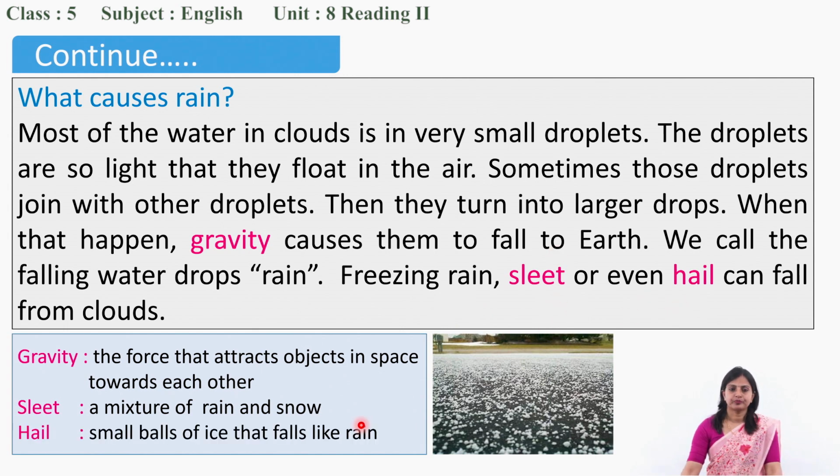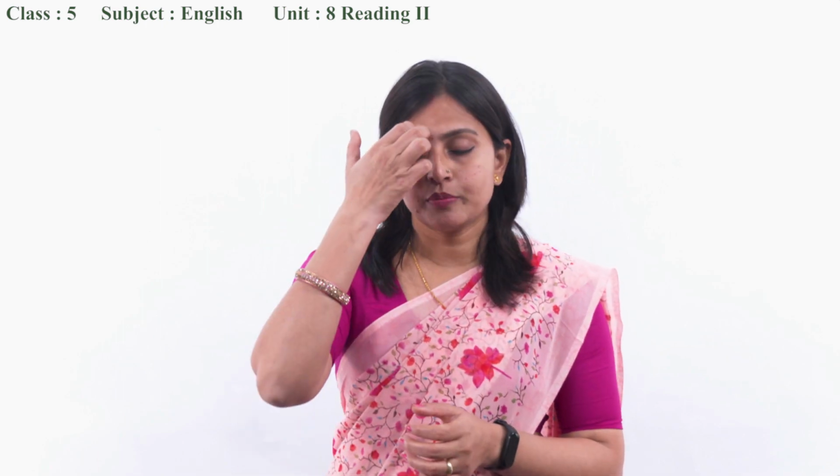Hail means small balls of ice that fall like rain, just like a snowfall. You have seen it? Isn't it lovely? So that is also a form of rain. It depends on the weather in which they are falling. Sometimes they are very clear water, raindrops. Sometimes they are sleet. And sometimes they are hail. So these are the different types of rain. Are you clear how the rain is formed?